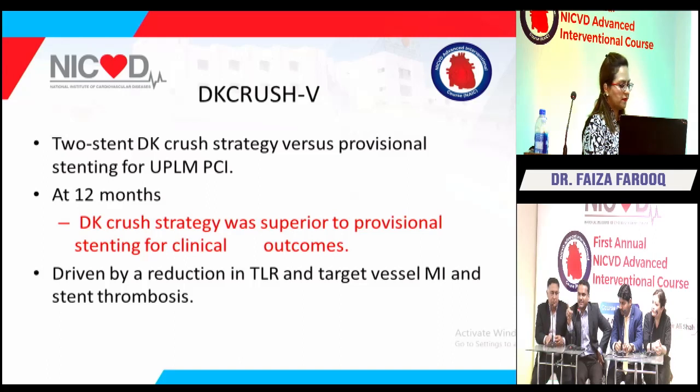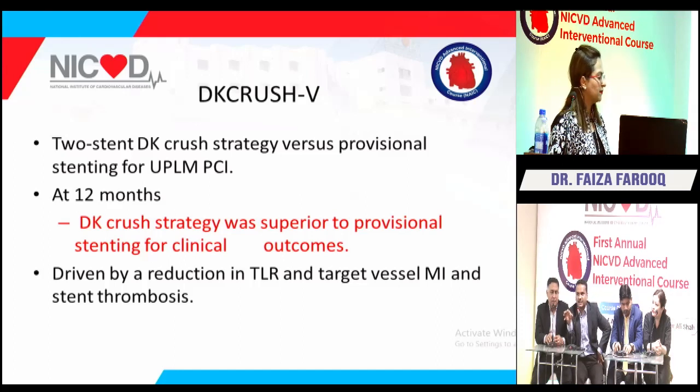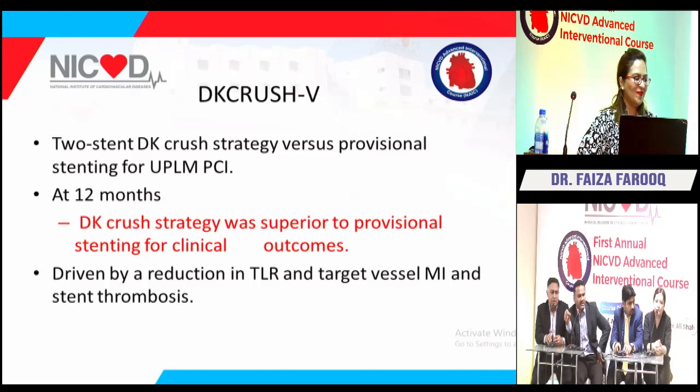As far as we see, the DK crush 5 trial is more robust as compared to the other, because Americans are very strict regarding revascularization in the left main. And if you are commenting on trials regarding PCI versus CABG of the left main, we see that after the EXCEL and NOBLE trials, they changed the whole guideline.